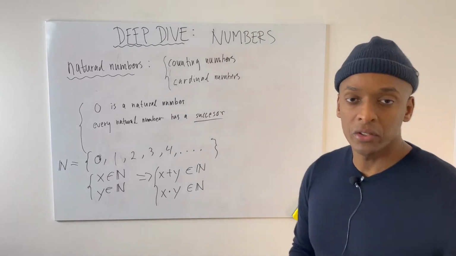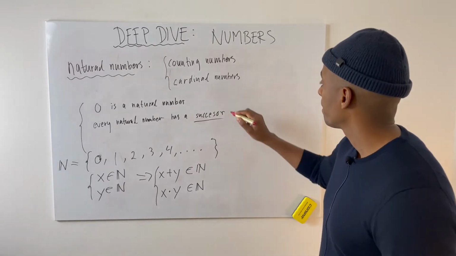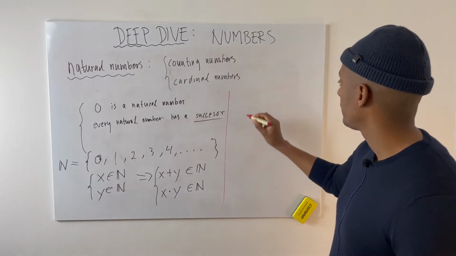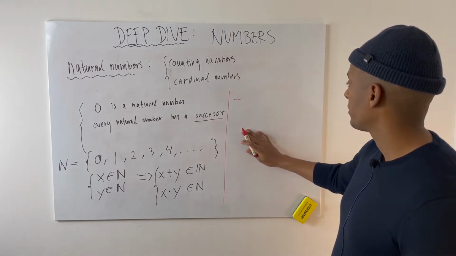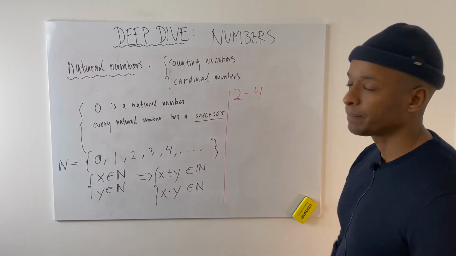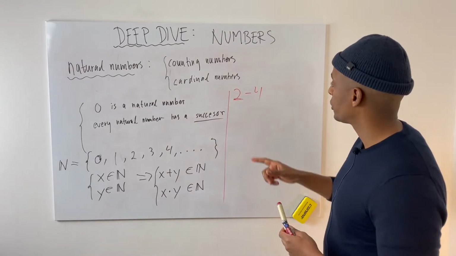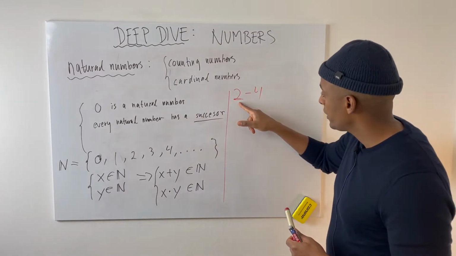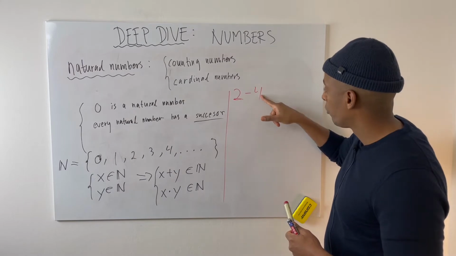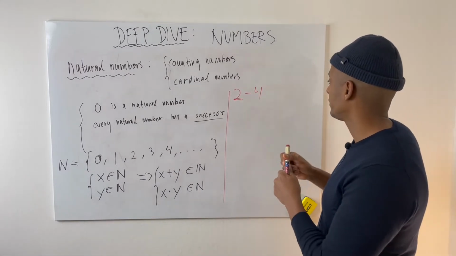But this is when we get into trouble. Look, what if we do subtraction? Let's say we take 2 minus 4. Now we're in trouble because 2 is a natural number, 4 is a natural number, but 2 minus 4 is not.